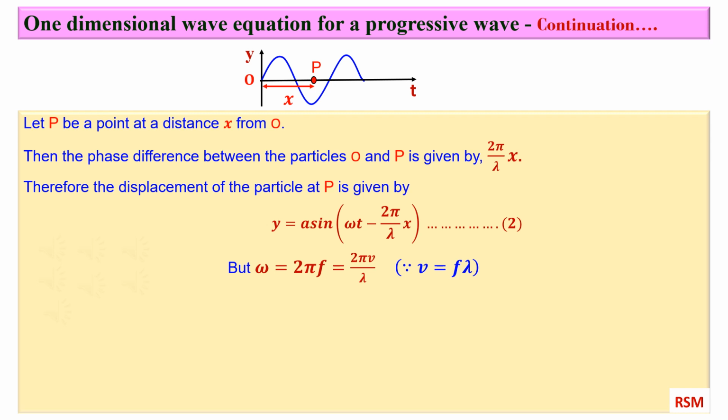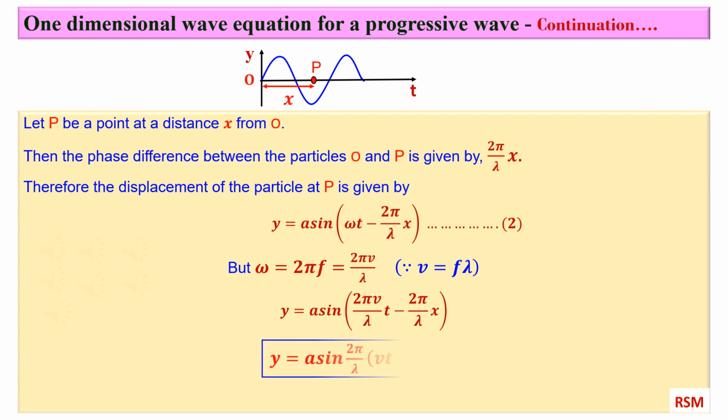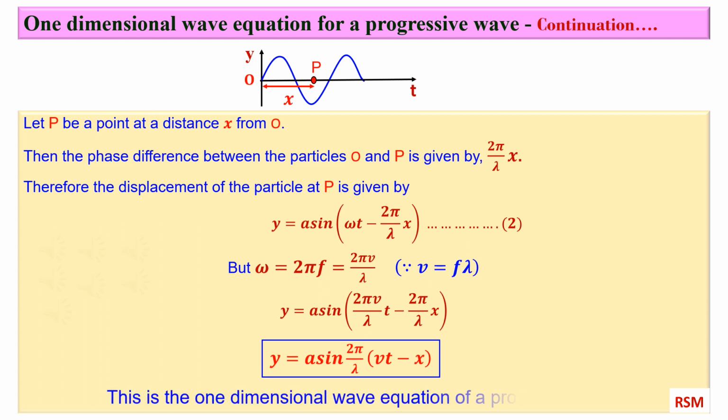Using this value of omega in equation 2, we get y equal to A sin 2 pi by lambda into (vt minus x). This is the one-dimensional wave equation of a progressive wave.